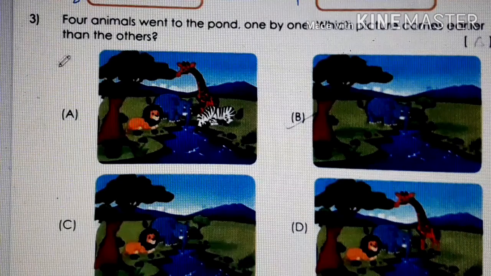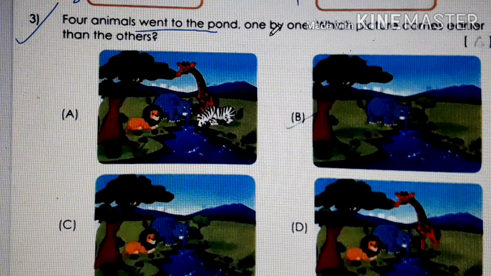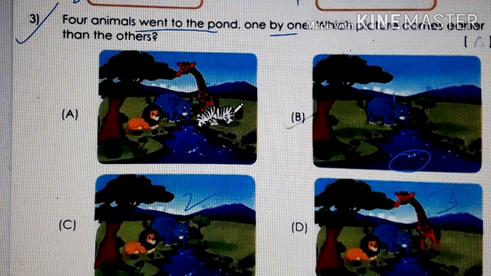Next, number 3. 4 animals went to the pond one by one. This blue color is a pond, children. And 4 animals went there, but one by one. First one came, then another came, then it became 2 animals, then 3 animals, then it became 4 animals. Which picture comes earlier than the others?